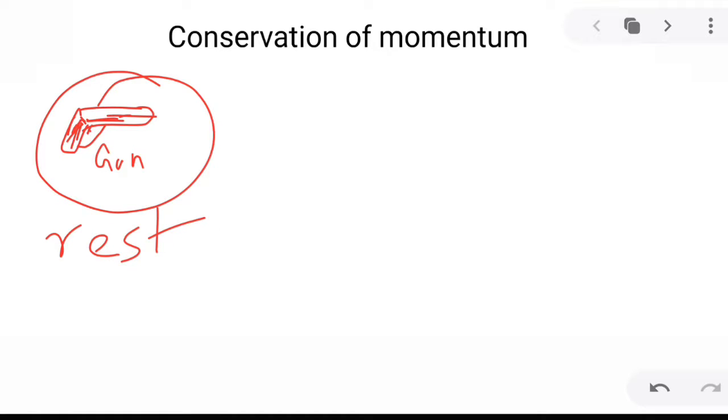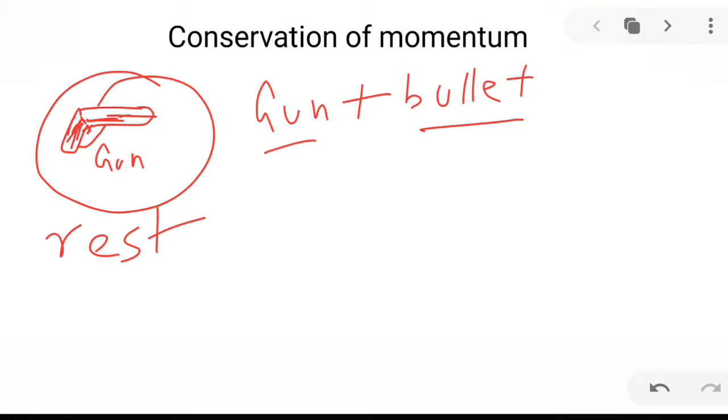If it is at rest, you have two components here. One is the gun and the other one is the bullet. When the system is at rest, that means both gun and bullet are at rest.